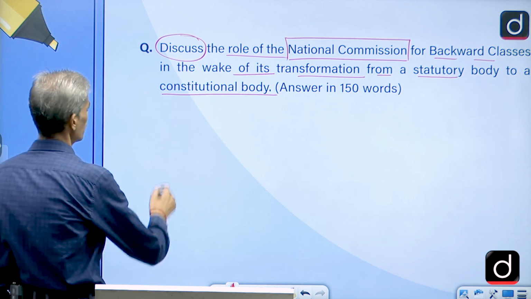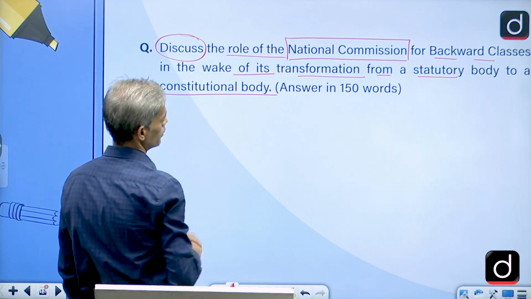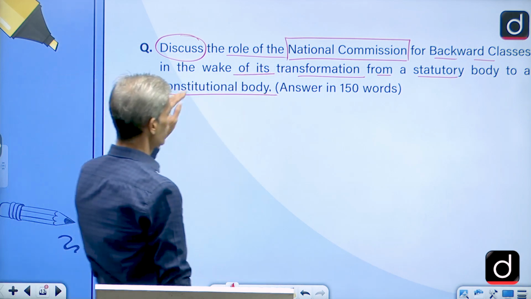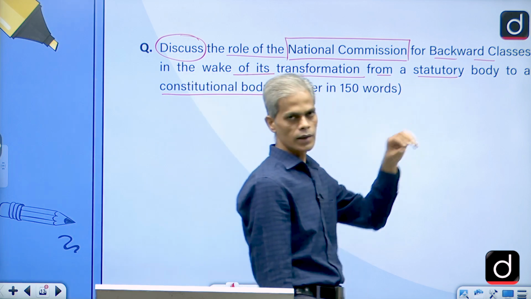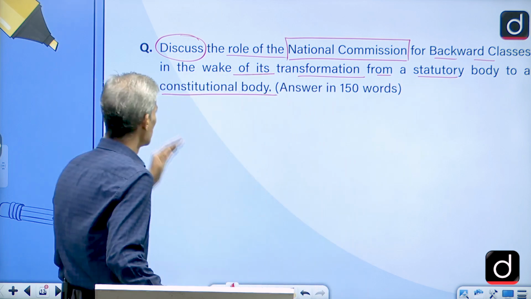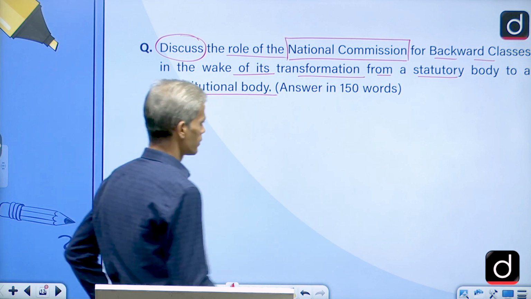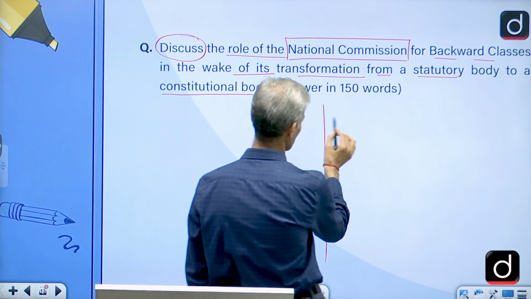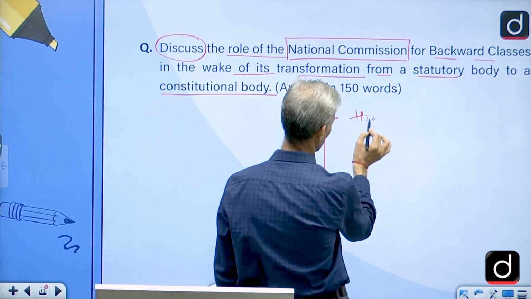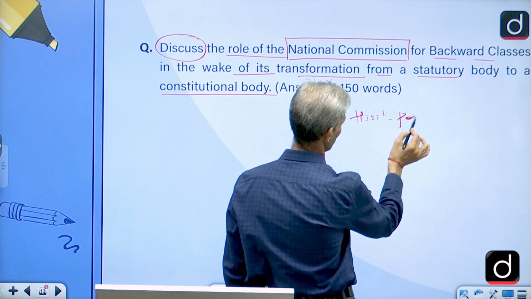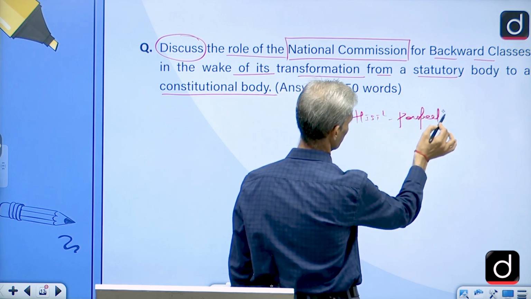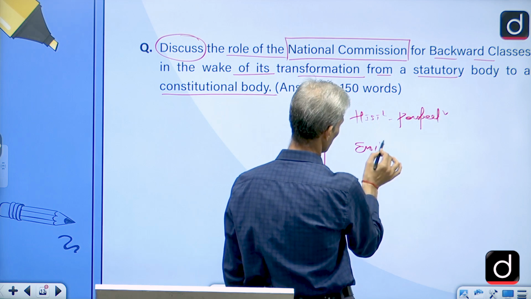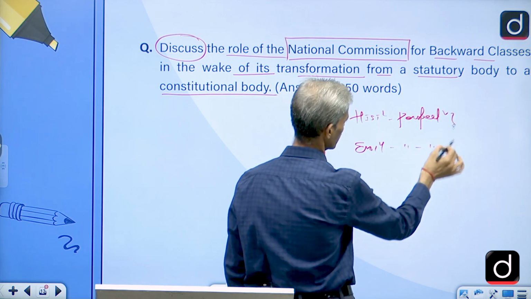So when we talk about what the question is asking, the role of the National Commission for Backward Classes, and especially you have to give it in the wake of transformation from being a statutory body to a constitutional body, that means two aspects of the question are there. One, you have to write a bit of historical perspective, or the evolutionary perspective, of what?